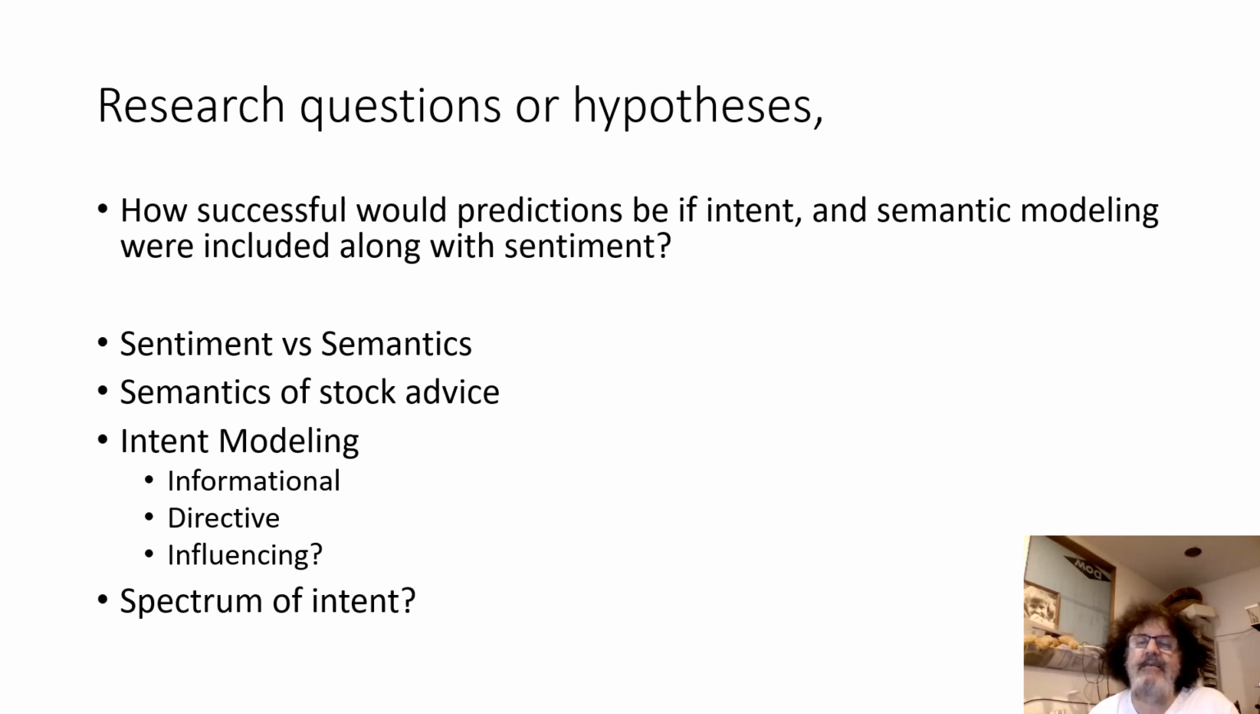What was the intent of the post? Was it informative, informational? Was it directive? Was it influencing? And then what is the spectrum of intent expressed in these corpuses? So basically, how successful would prediction be if intent and semantic modeling were included along with sentiment?